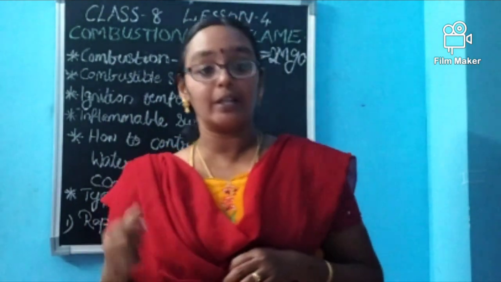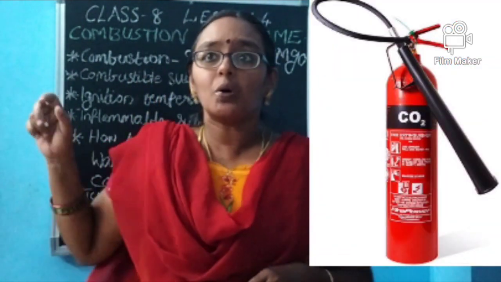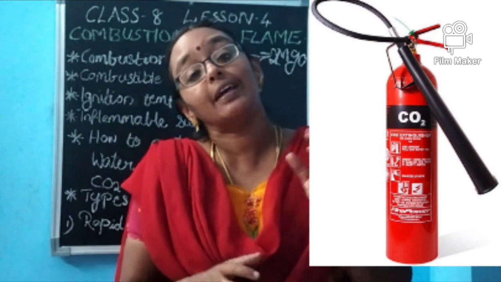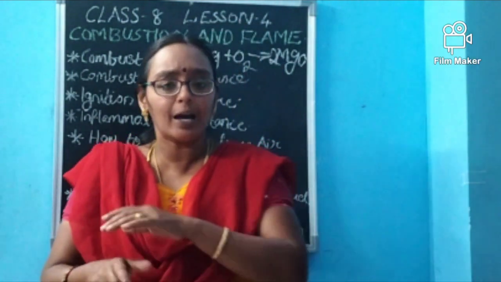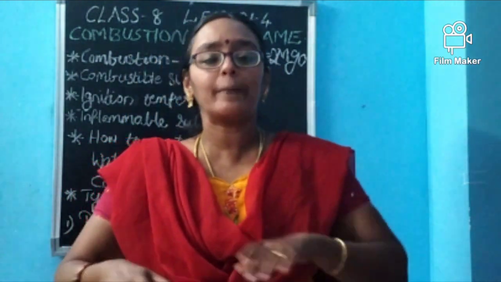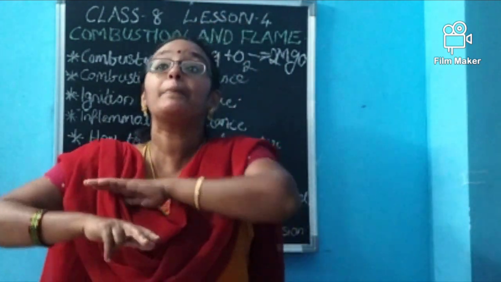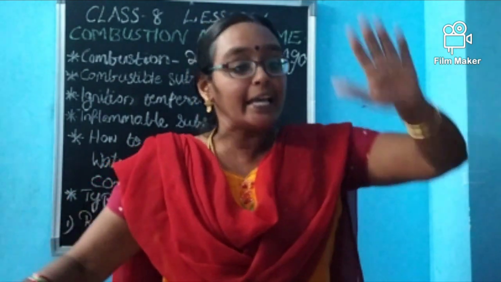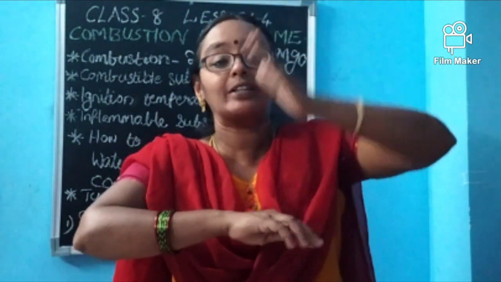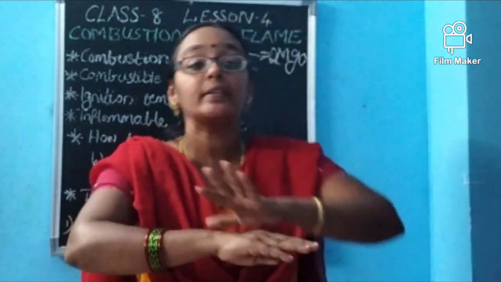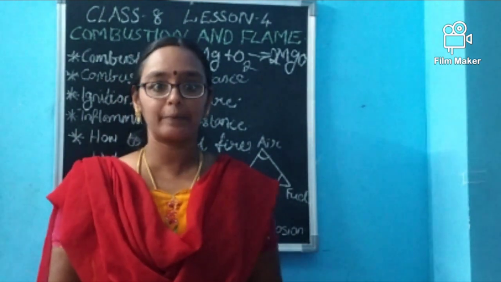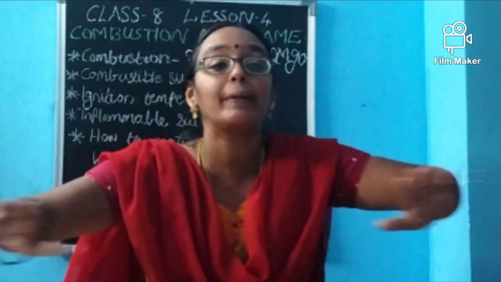They are found in buildings. These are the fire extinguishers. When we apply this, the carbon dioxide will be spread in such a form that it takes away the contact of the fire with air. Did you get it? It will act as a blanket.